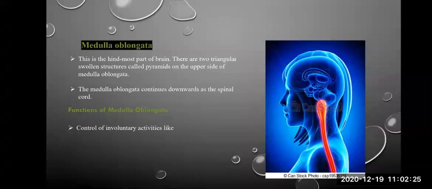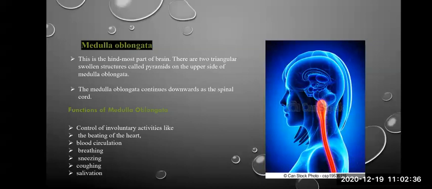They are heartbeat, pumping of the heart, then blood circulation, breathing, sneezing, coughing, salivation. Even movement of your eyelids. These all are involuntary movements and these are controlled by this medulla oblongata.